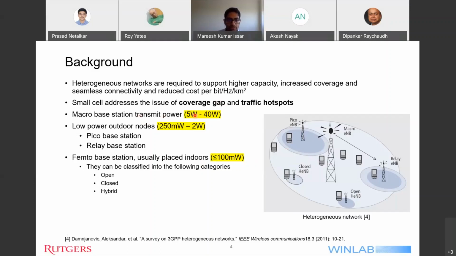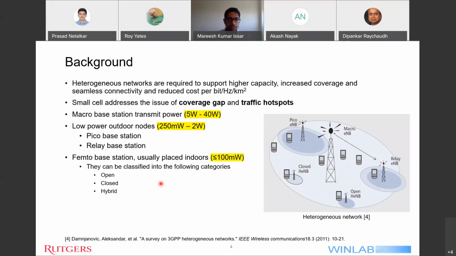On the left, you can see I have highlighted the transmission power of a macro base station as well as the lower power nodes. You can see the drastic difference in the transmission power of a macro base station in comparison to a lower power node. Also, the femto nodes, which are usually placed indoors, can be further classified as open, closed, or hybrid, depending upon the access they provide to the users.